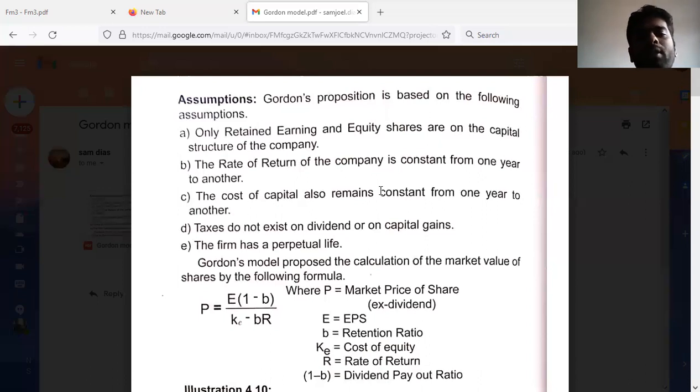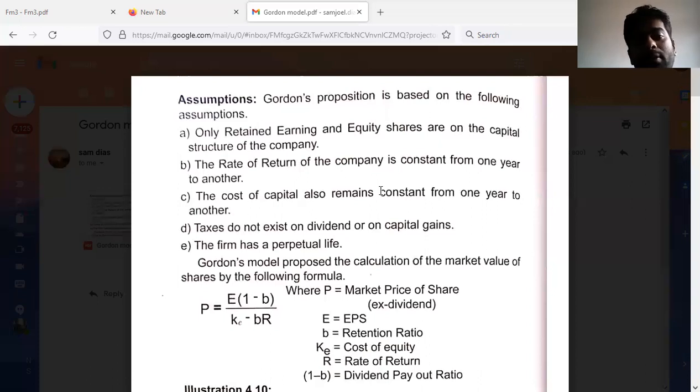So here the first assumption holds that the capital structure of the company will include only equity capital and retained earnings, only equity shares and retained earnings. Then the second assumption says that the rate of return of the company is constant from year to year. That means the return on investment will remain the same for every year.